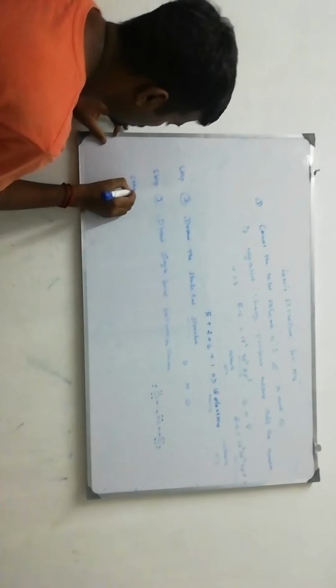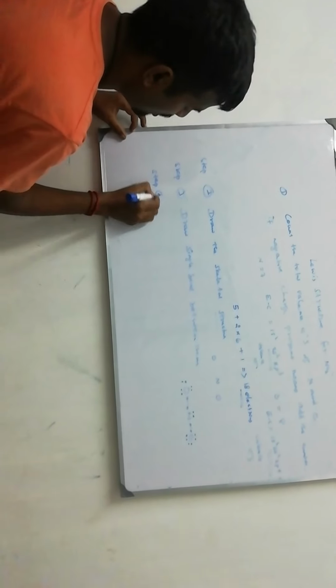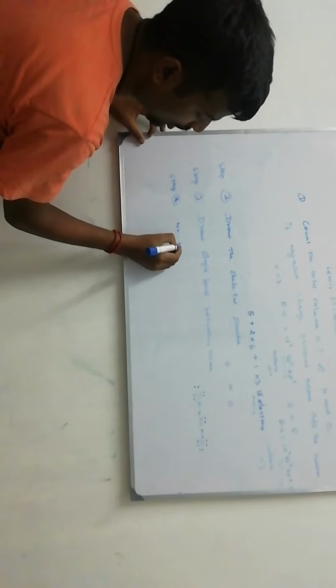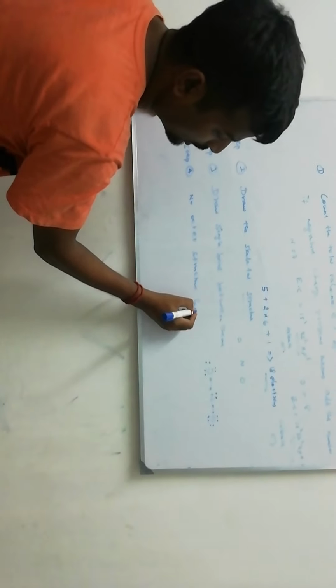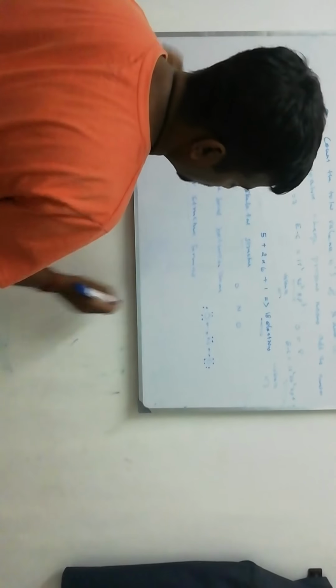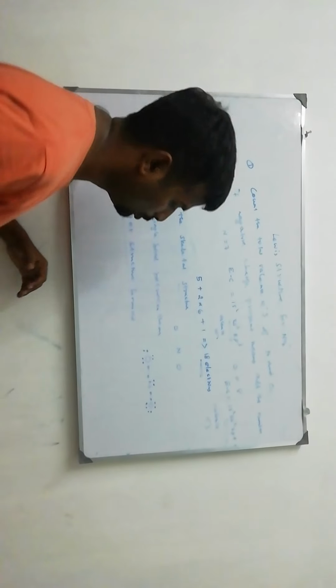Step 4. No octet structure attained. Octet structure means each atom is surrounded by 8 electrons in the outermost shell.